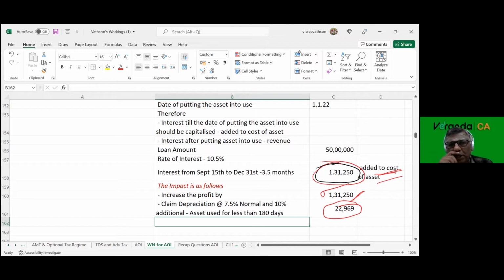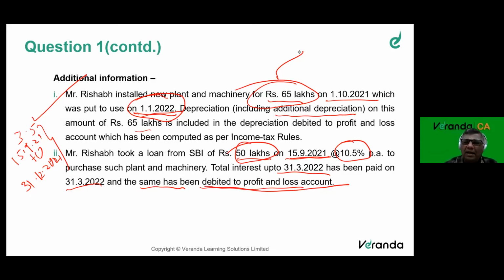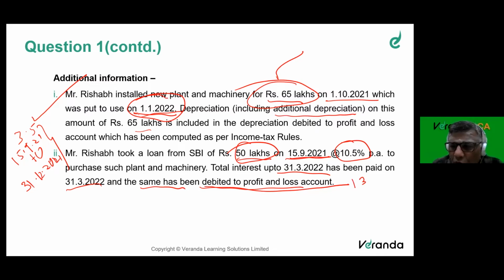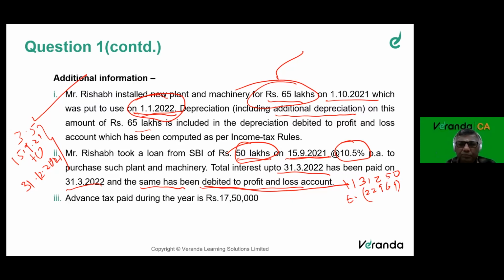So 22,969 should be reduced. In this adjustment, what will I do? 1,31,250 I will add, and 22,969 or 22,970 I will reduce.